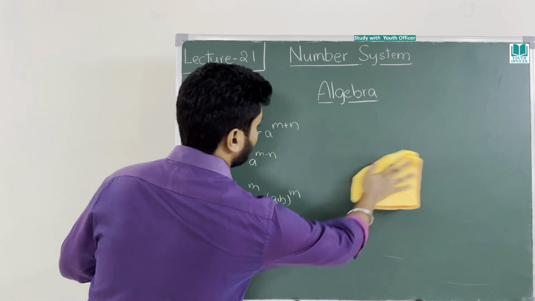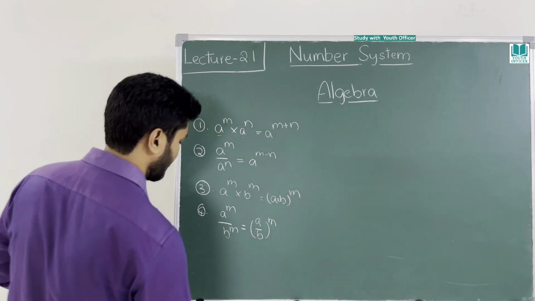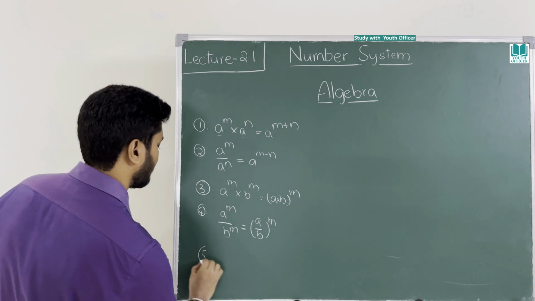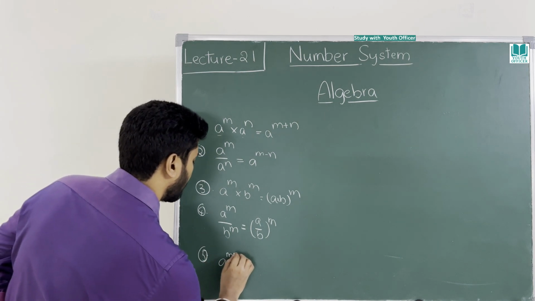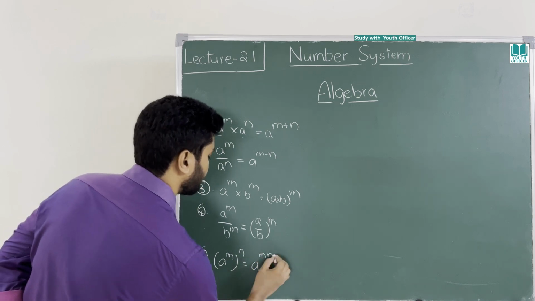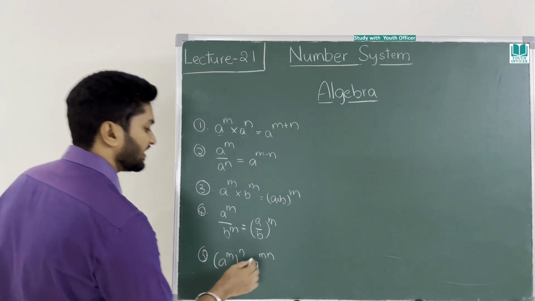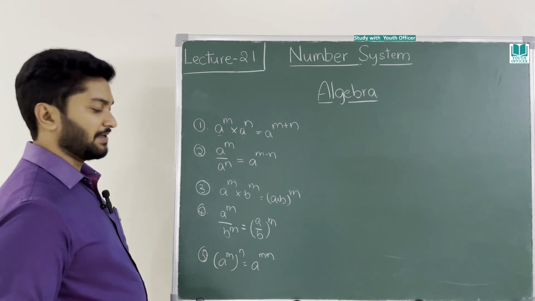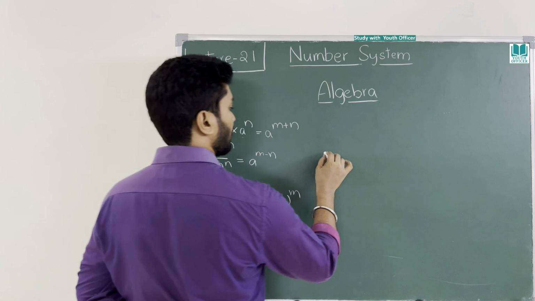Some of the formulas, whenever I am explaining some sums, I already explained to you. One more formula. What is the formula? (a power m) whole power n is equal to a power mn, that is m into n. Or directly write mn.